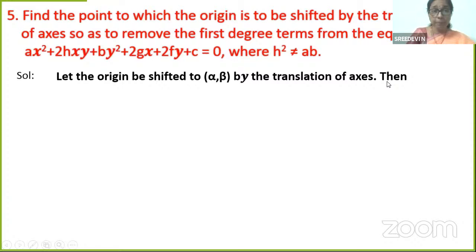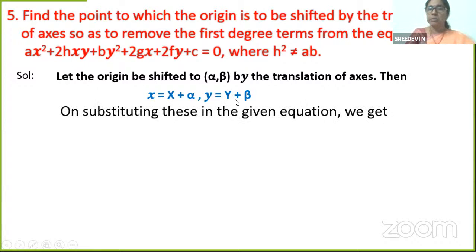Then what will happen? We have our own formula, isn't it? Small x, this is the original equation. To get the transformed equation, you need to replace small x with capital X plus h. What is h? Alpha. Capital Y plus k. What is k? Beta. So x is equal to capital X plus alpha, y is equal to capital Y plus beta is the substitution that we are going to do in the equation.